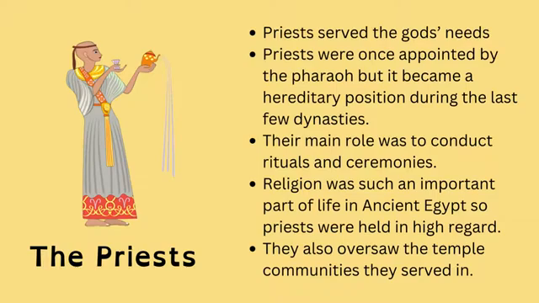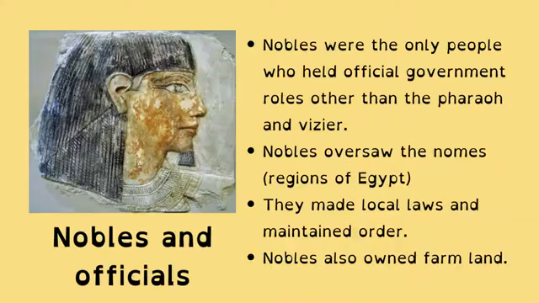Now, the role of the priests, they served the gods' needs in ancient Egyptian society. During the earlier kingdoms of ancient Egypt, they were appointed by the pharaoh, but by the later kingdoms, the New Kingdom, it became a hereditary position. Their main role was to conduct rituals and ceremonies, and religion was such an important part of life in ancient Egypt, so priests were held in high regard, and they oversaw the temple communities they served in.